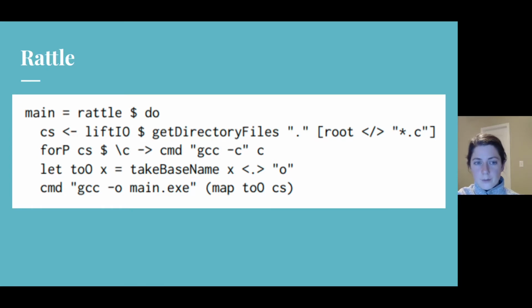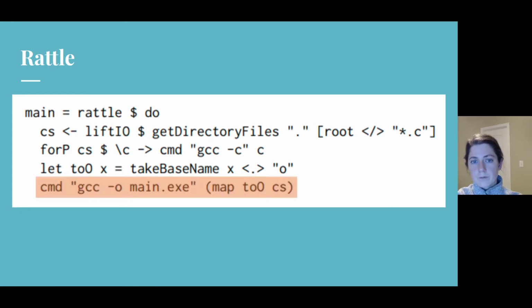A Rattle build script is a Haskell program, but the build system itself has no knowledge of the logic of the build script. The build system only sees the commands that the build script supplies to the build system. The Haskell program supplies commands to the build system via the command function, a usage of which is highlighted in orange in this example. The commands given to the build script can be generated dynamically and determined by control logic the build system has no knowledge of. Therefore, the build system doesn't know which commands it will be asked to execute next.